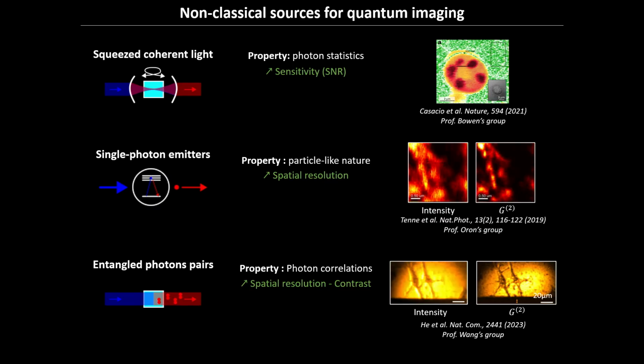This is an intensity image of some cell that was taken here. And if you take the same situation, but instead you measure the correlation between the photons that illuminate your sample, you can increase the resolution and translate it into contrast in that case. So these three examples I've chosen very carefully because I think they are among the most mature in the field, in a sense that it's the few realizations where people have used non-classical sources of light in a real microscope.